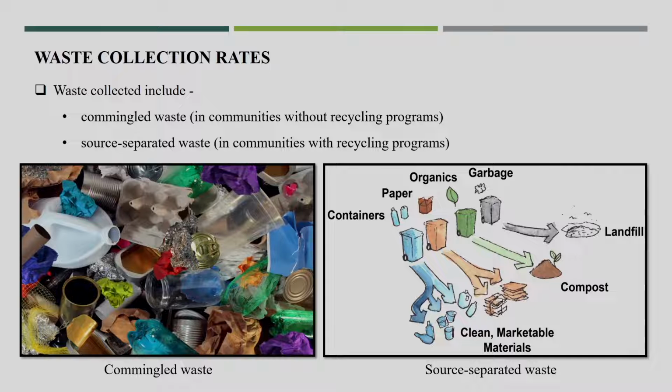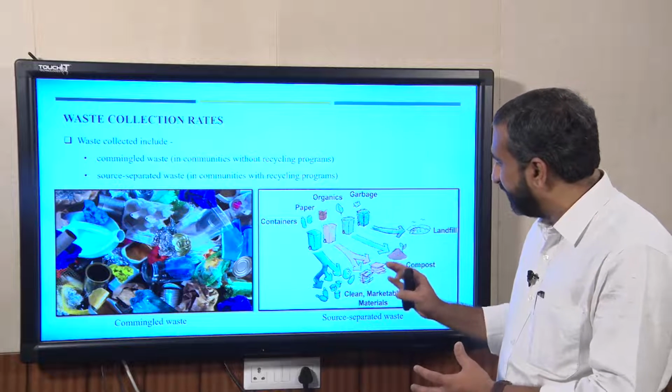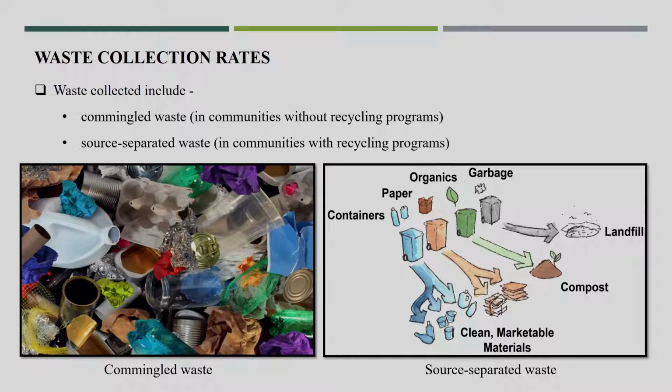And now under the Swachh Bharat mission, this was the major thought behind the mission, where waste is collected in a source separated way. Here the dry matter, especially paper and different dry matters, easily get recycled.